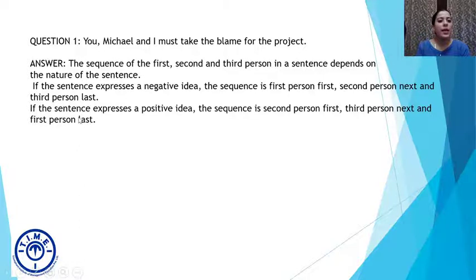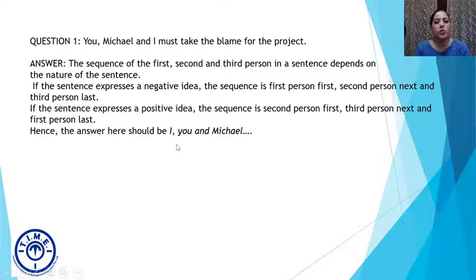So here, in our example or in our question, the nature of the sentence is what? It's negative because I can see the word blame. So we have made some mistake for which we must take the blame. We have made some mistake in the project, right? So it's a negative sentence. So as we have just discussed, the answer should be I, you, and Michael. First person, second person, and third person. So I, you, and Michael must take the blame for the project.